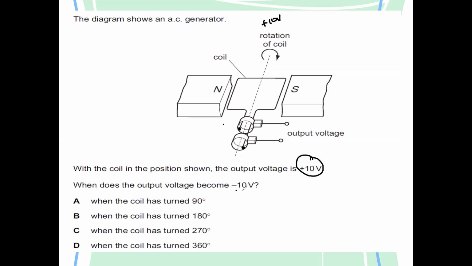When will the output voltage be -10? When the coil rotates 180 degrees, how will the connections change? This position will be here, and the other one, the long one, will be here.